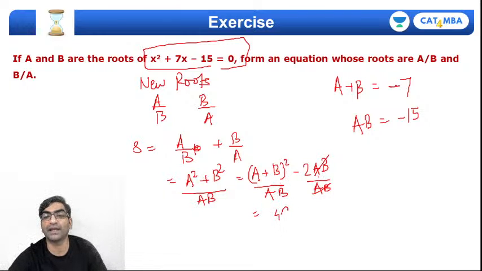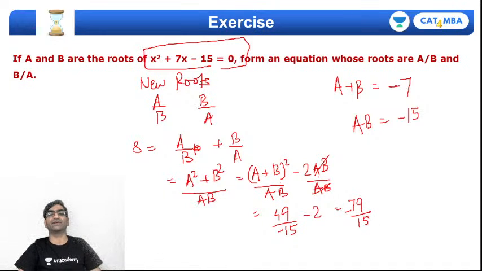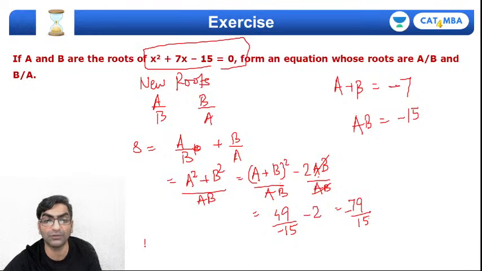That's 49 upon minus 15 minus 2. So 49 plus 30 is 79, so 79 upon minus 15. So minus 79 upon 15. And product of roots will be obviously a by b into b by a, which is 1.